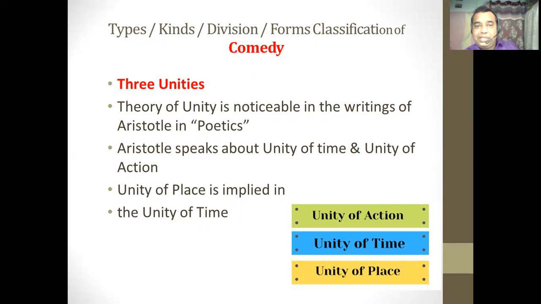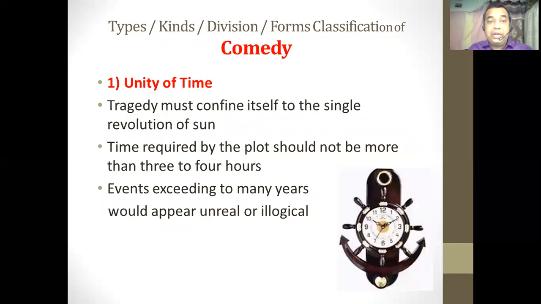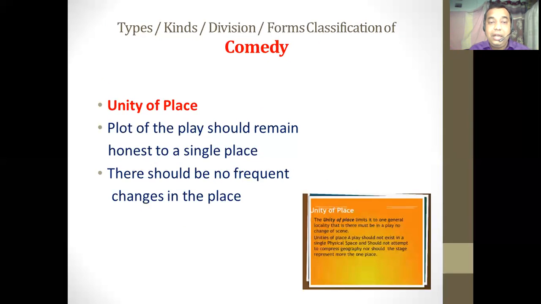What does unity of time say? The incidents which can be shown within the specified time should be included in the drama. What does unity of action say? There should not be a mixture of tragic and comic action in the same plot, and no subplot unconnected with the main plot should be introduced into the drama. Unity of place says that there should not be frequent changes of place in the drama; the dramatist should remain faithful to one single place.